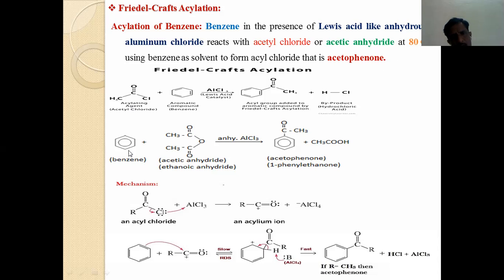In the same case, same benzene, but the acylating agent is acetic anhydride, the catalyst is anhydrous aluminum chloride, and the product is also the same. In this case, the product is acetophenone. In this case also the product is acetophenone. In this case the byproduct is HCl or hydrochloric acid, but in this case the byproduct is acetic acid. Only difference is in the byproduct. But in both reactions, the product is the same, acetophenone, or you can call it phenyl methyl ketone.